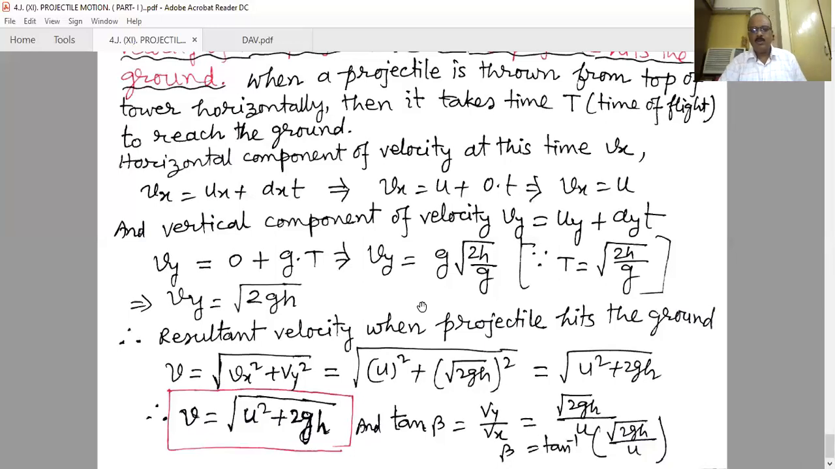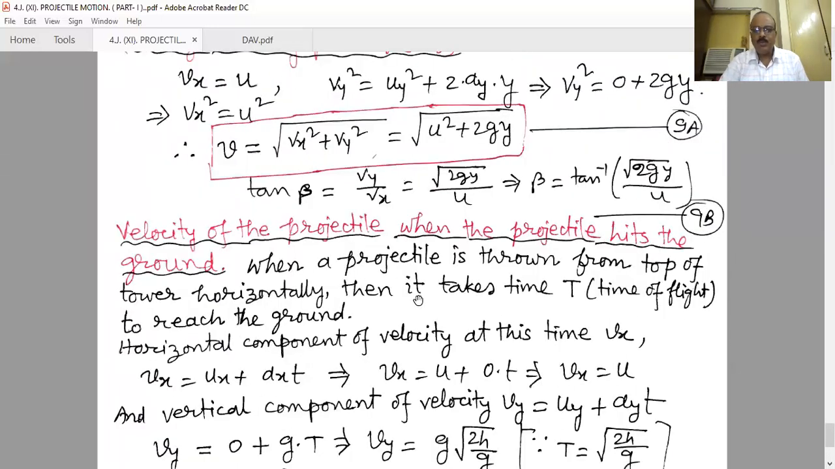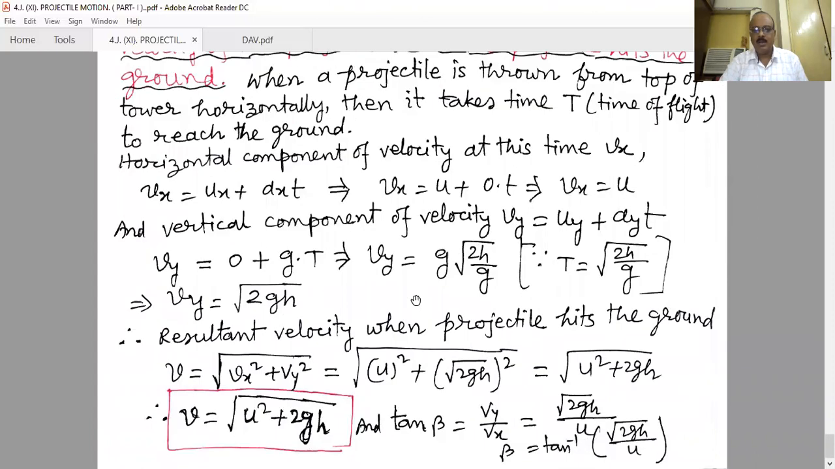These are all about the horizontal projectile. So in this class we have learned what a projectile is and the different assumptions taken when we consider projectile motion. Next, the horizontal projectile: its range, its equation of the path, time of flight, velocity at any point, and velocity when it hits the ground. In our next class, we will learn about the oblique projectile,